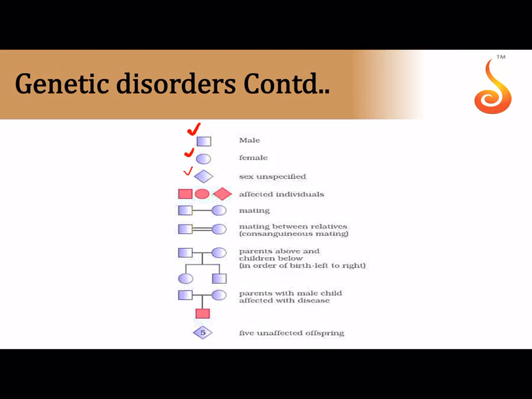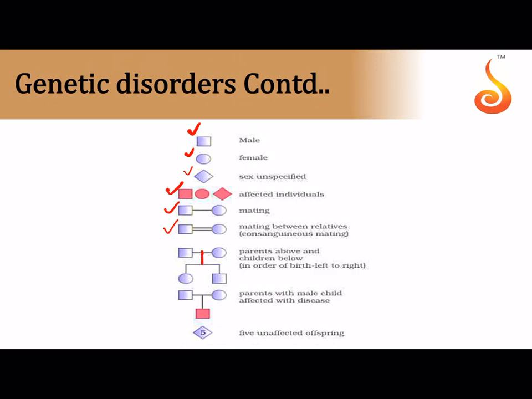And if you shade it, like it is shaded in red over here, that means all these individuals are affected with some kind of a genetic disease, and therefore they are sufferers of some kind of genetic disorder. If you connect them with a single horizontal line, that indicates marriage or mating. If you connect them with two horizontal lines, that means they have married within close relatives. It is called consanguineous mating.